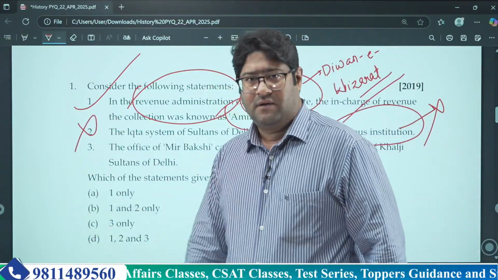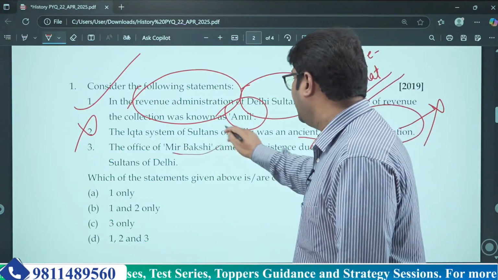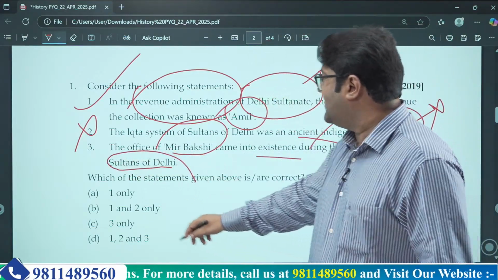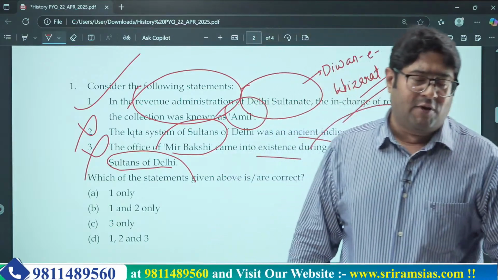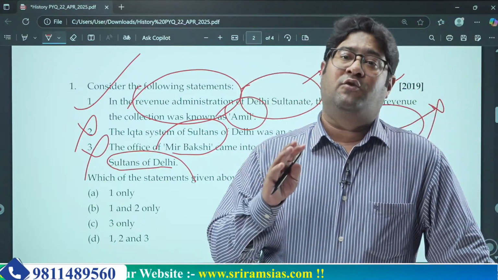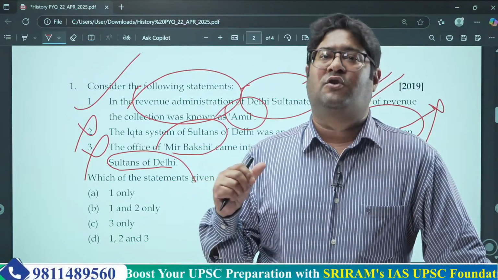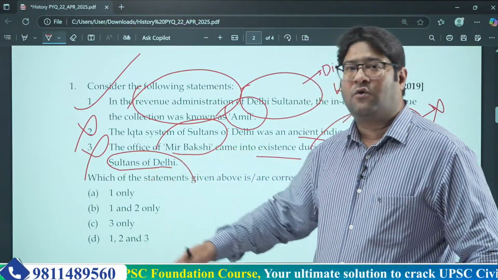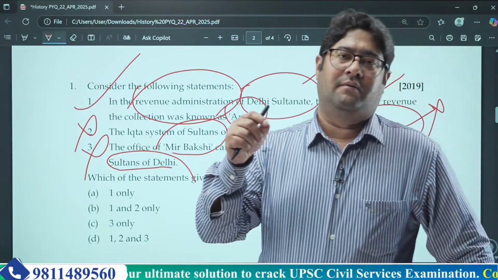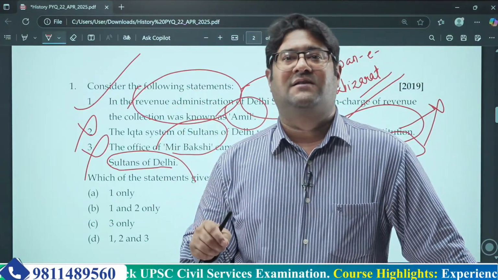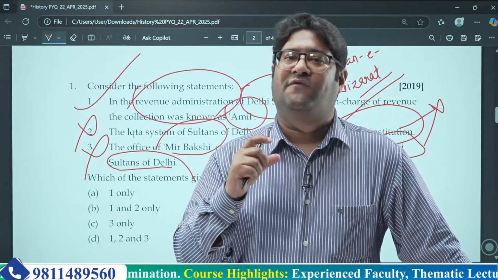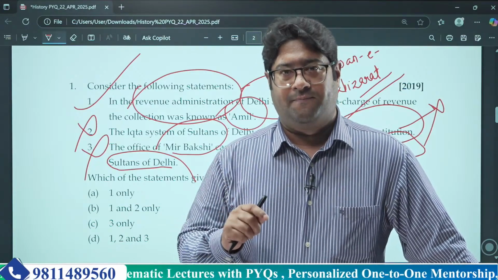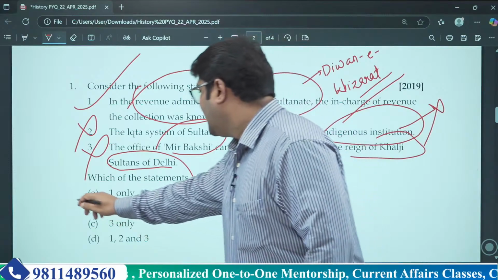It's not indigenous at all. Now what about the next statement? The office of Mir Bakshi came into existence during the reign of Khalji Sultans of Delhi. Again this statement is wrong, because Mir Bakshi came into existence during the Mughal administration, most probably during Akbar's reign. What I'm trying to tell you is that these terms might sound as if they were present during the Sultanate period as well as the Mughal administration, but it's not true. These stark differences you need to know before attempting the paper. So the correct answer here is 1 only.